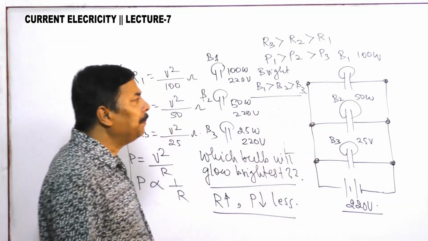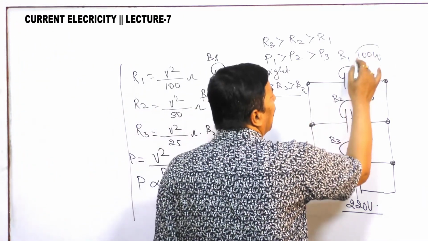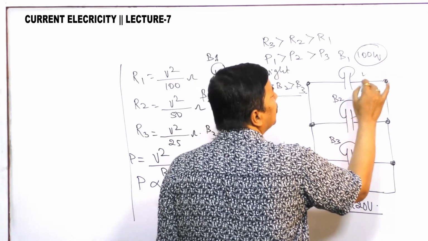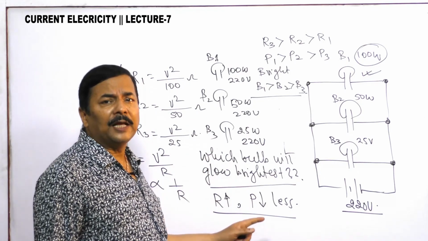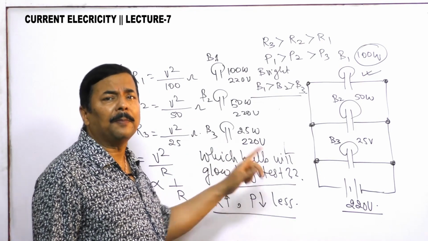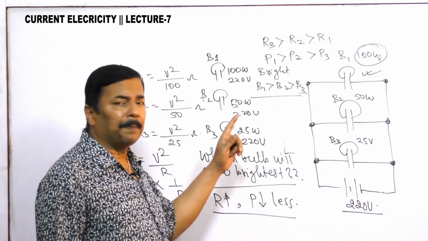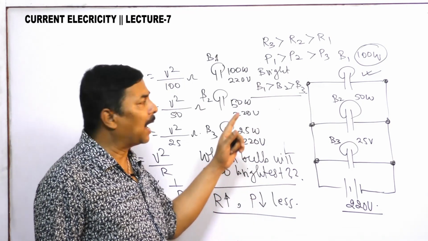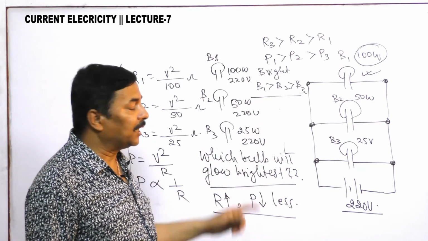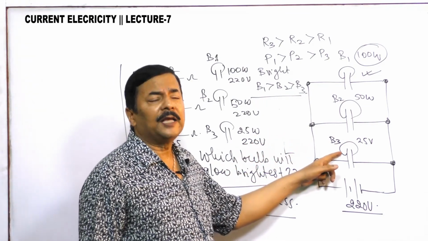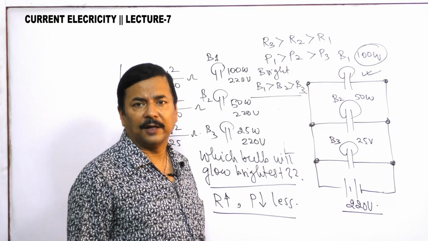That means in parallel combination, the bulb which has maximum wattage will give you maximum brightness. This thing should be clearly understood. In series combination, the bulb with minimum wattage will give you the maximum brightness, whereas in parallel combination, the bulb with maximum power rating will give you maximum brightness. That you have understood, in a very careful way.